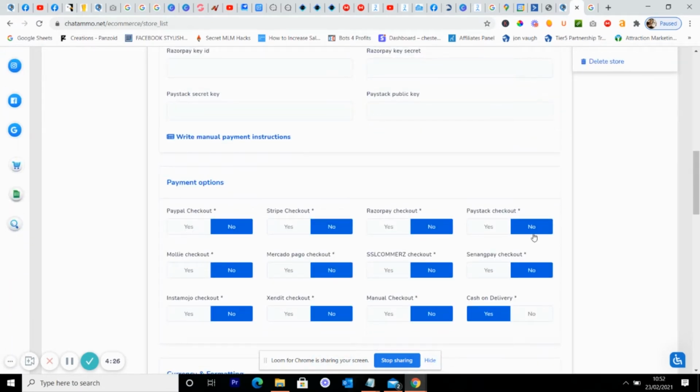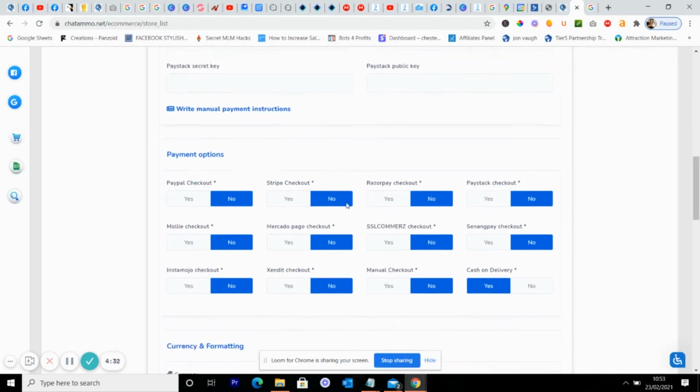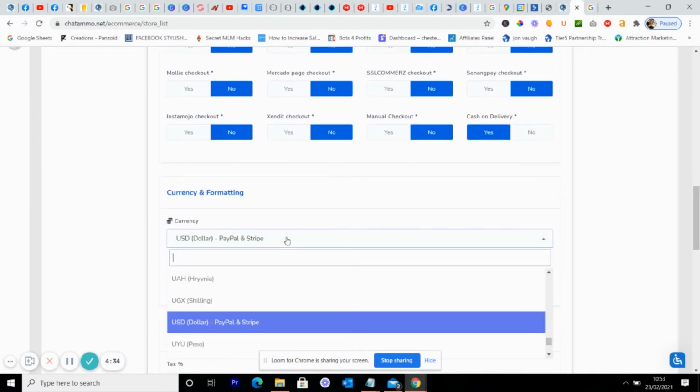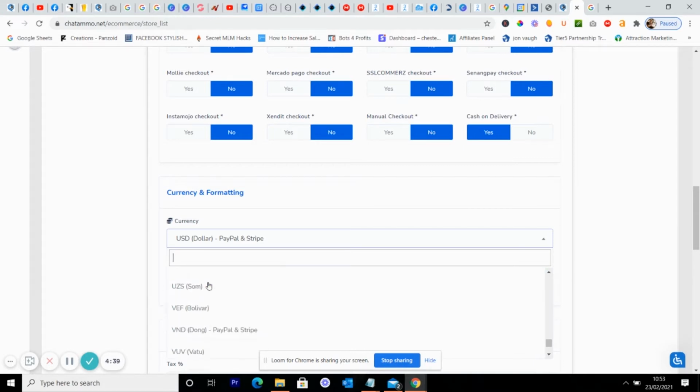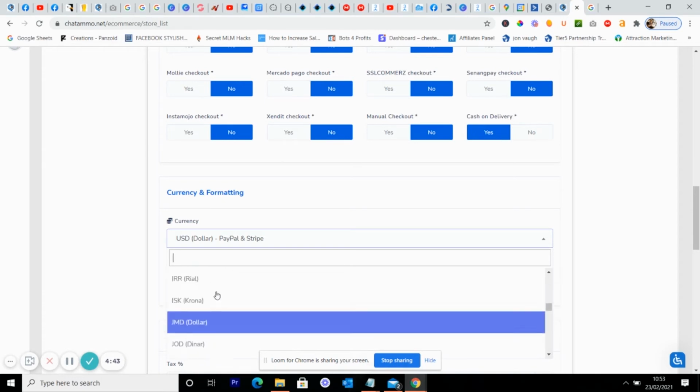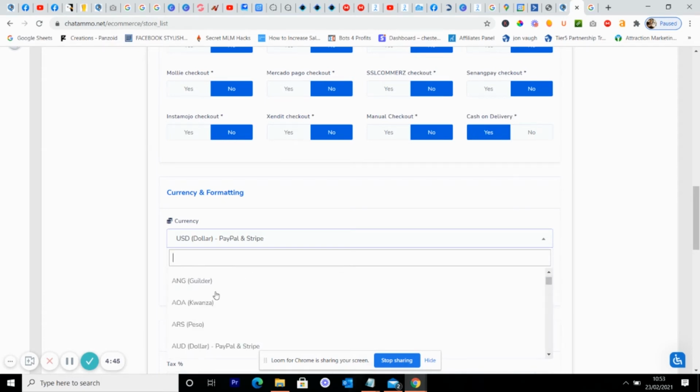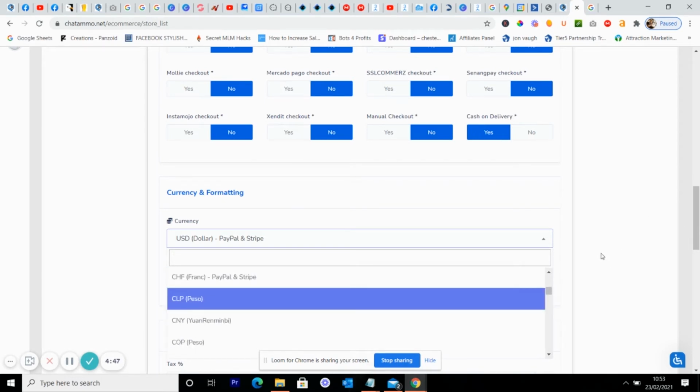Right, now in this case, we'll just do cash on delivery. You could do a manual checkout, could do a bank transfer, things like this, whichever one we want to do. And we can also set what currency we want. So we've got US dollar, we've got almost everything in here. There's an absolute stack of different currencies that you can use, so that it'll be easy for them to do.